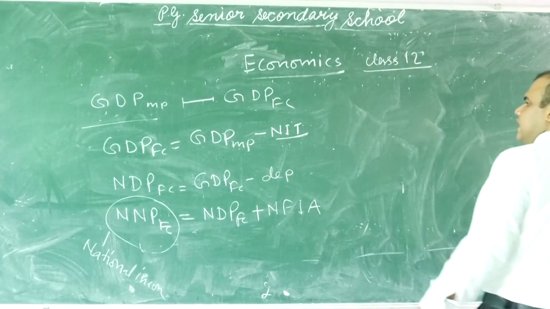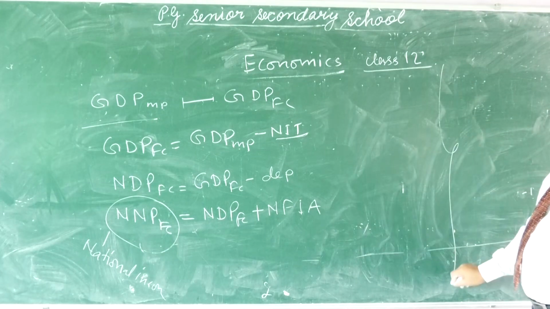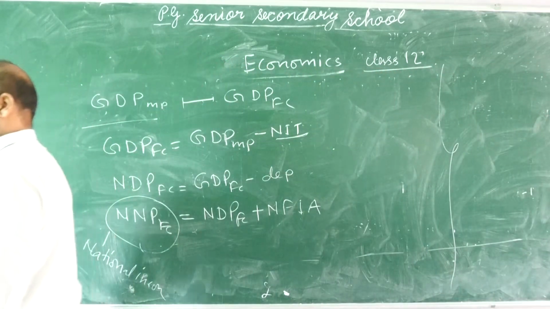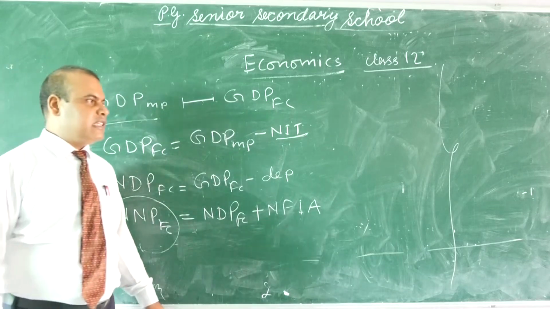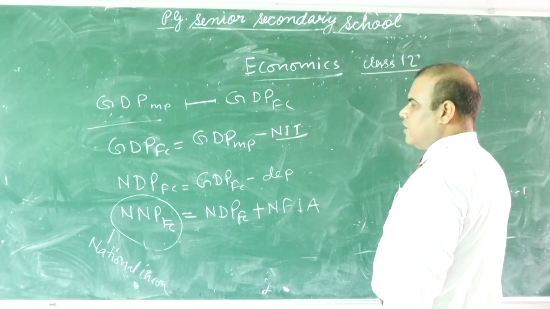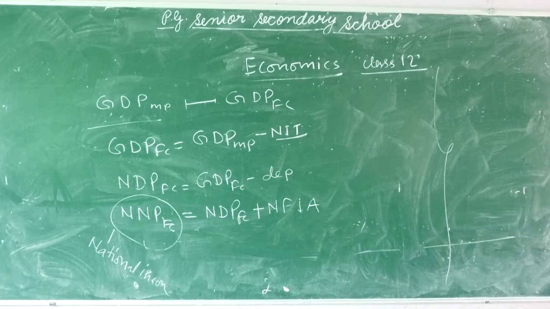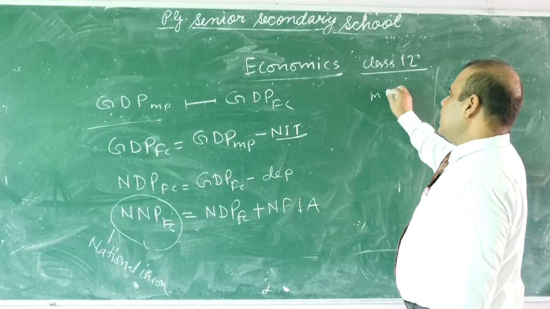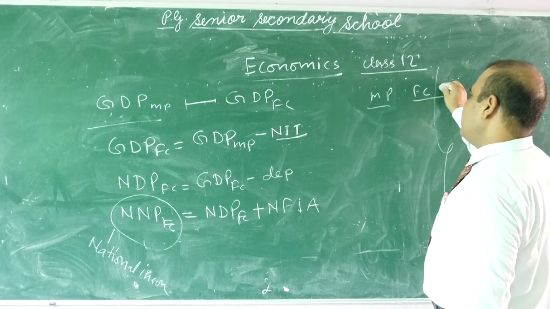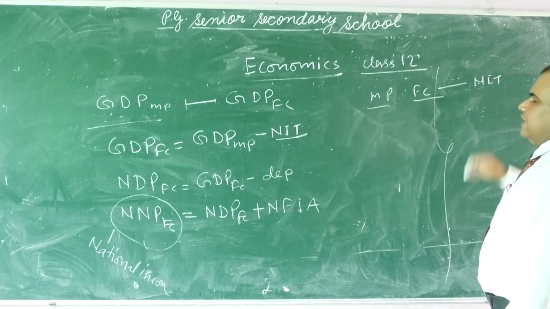By understanding this, we can calculate various aggregates. You can change one aggregate into other aggregates easily. Earlier you read 8 aggregates. You can change these by the help of gross, net, national, domestic, market price and factor cost. The difference between market price and factor cost is NIT.